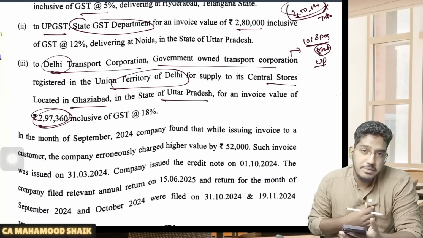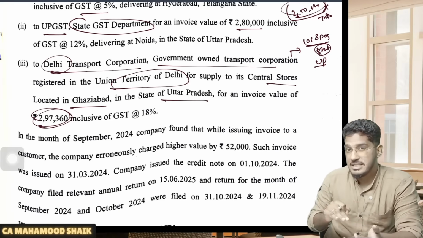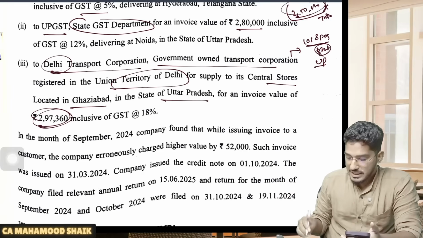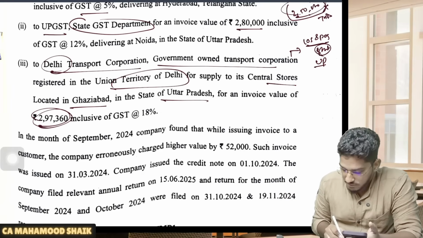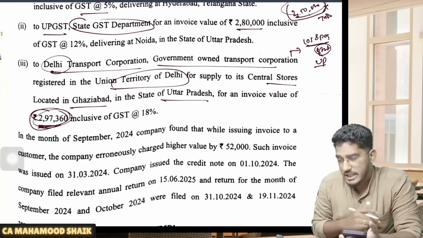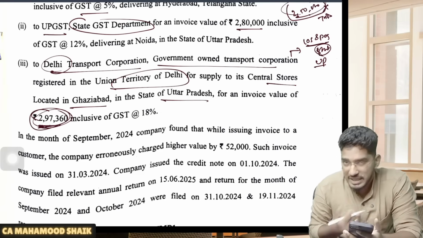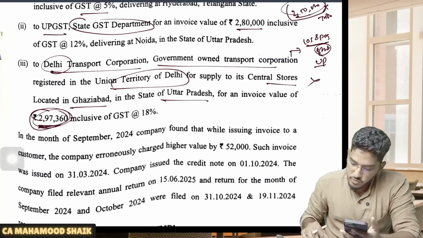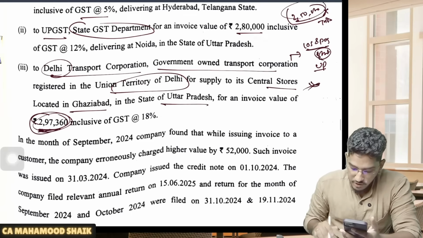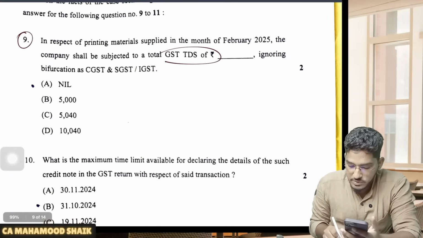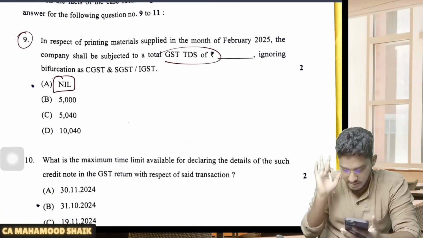Since both fall in one state, which is different from the state of the recipient, TDS will not become applicable. Even though the value of supply under a contract might have exceeded 2,50,000, in this case also TDS will not become applicable. So in all three cases, TDS will not become applicable. So the amount of TDS required to be deducted is nil, zero.